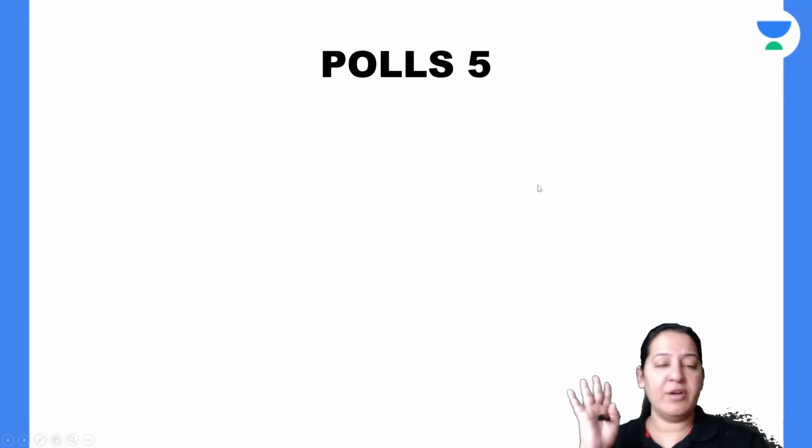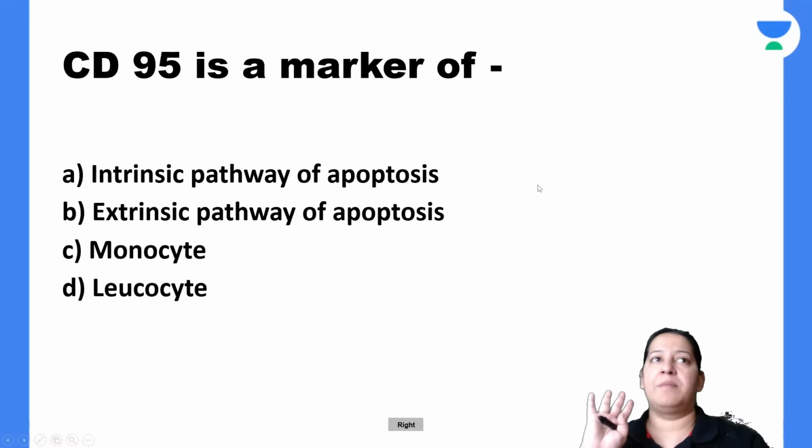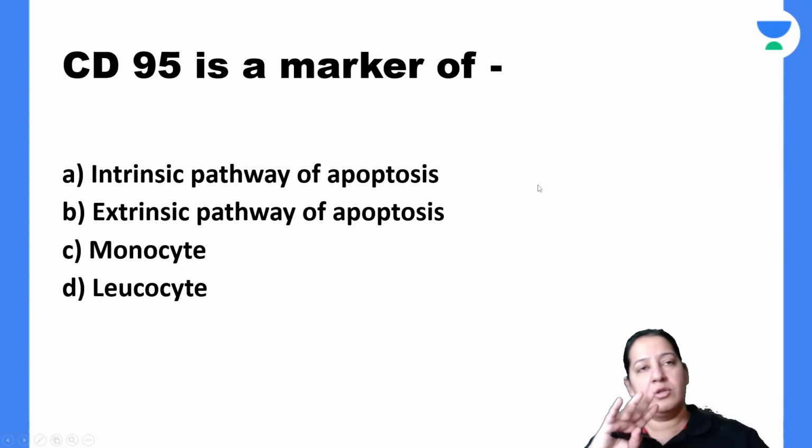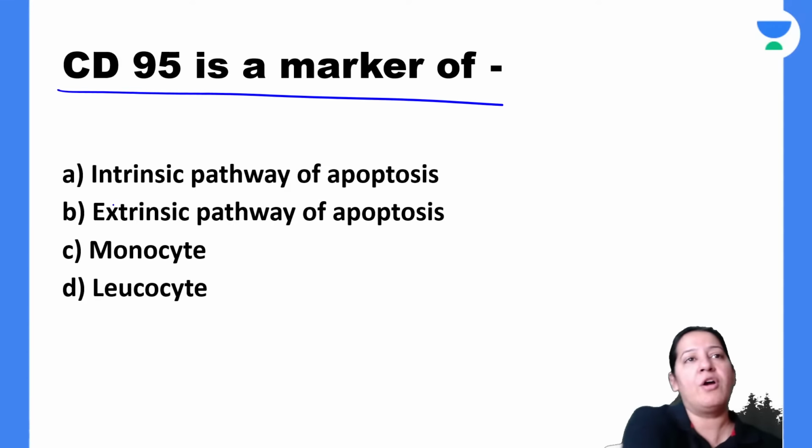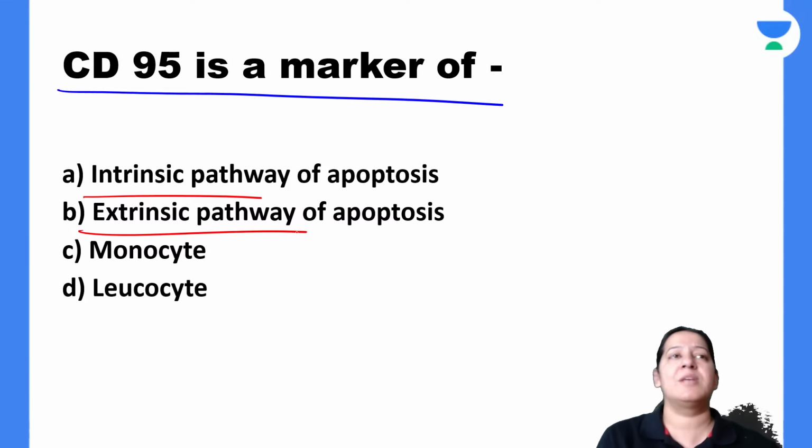Before that, I would like to launch some polls. You have to write your answer in the chat box. What is the correct answer here? Those who are listening, please tell me. Very easy question. CD95 is a marker of the intrinsic pathway of apoptosis or the extrinsic pathway of apoptosis, where we have read CD95. Who would like to tell me the answer?